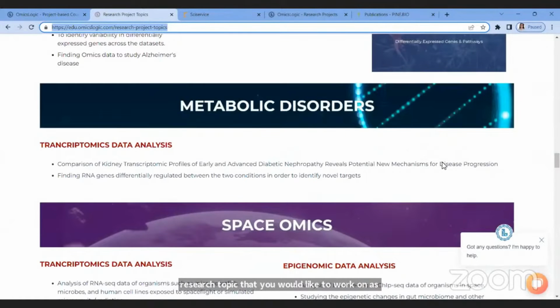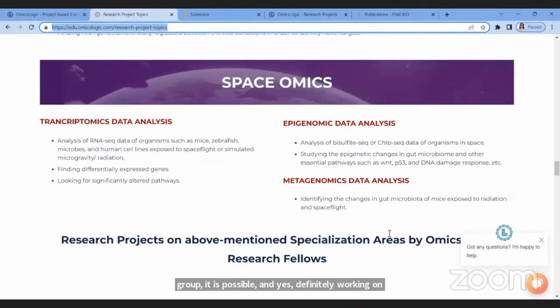And the fifth specialization track is metabolic disorders that could be answering some questions related to diabetes. Diabetes type 3 is a topic under research now, and we have few researchers and research fellows working on diabetes extensively. So if you want to join them and work with them in a group, it is possible. And yes, definitely working on an individual research project is a possibility.